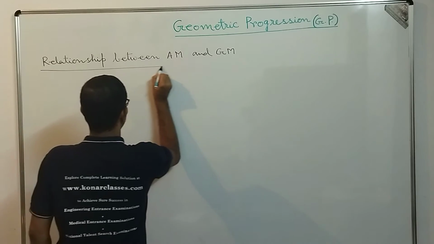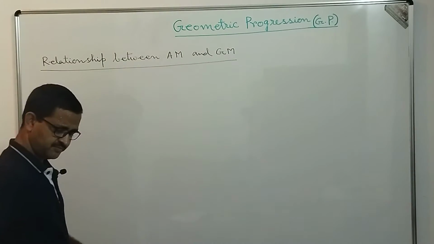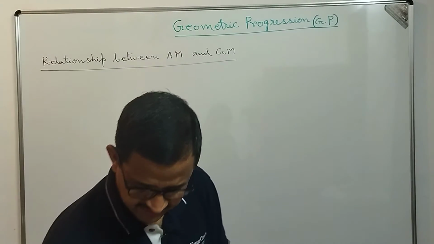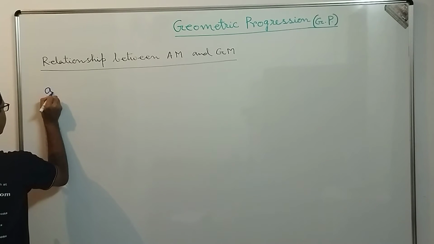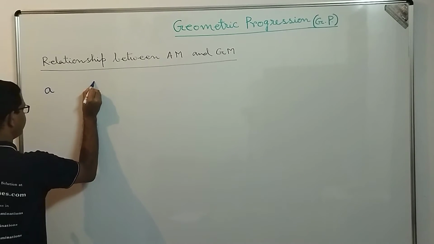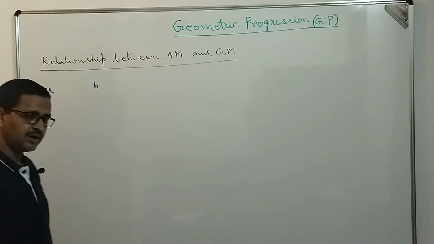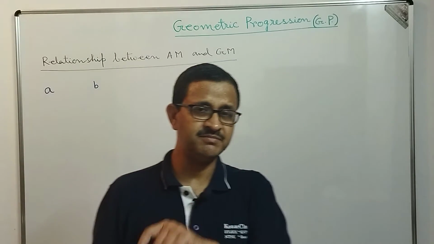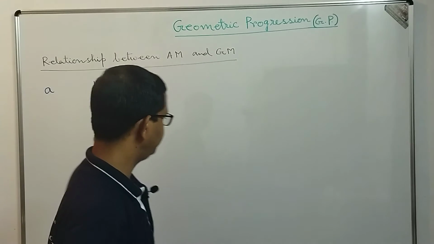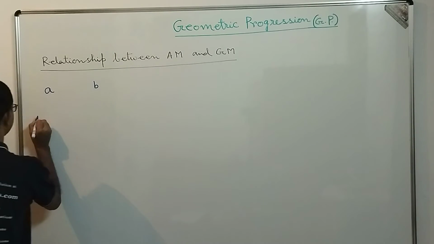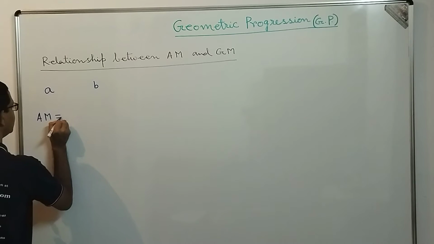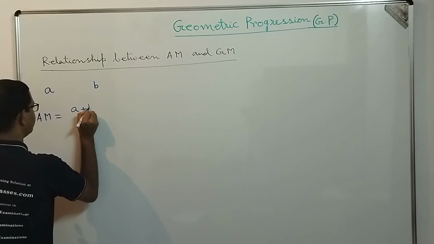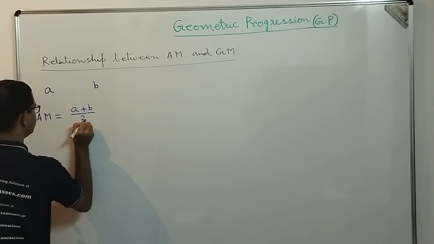Okay, so let's see. Dear students, let us take two numbers A and B. One number is A and the other number is B. Now what is the arithmetic mean between A and B? Arithmetic mean, AM, is equal to (a plus b) divided by 2.